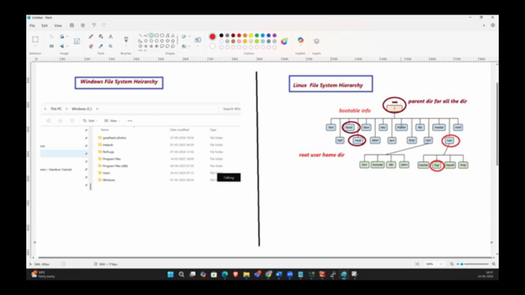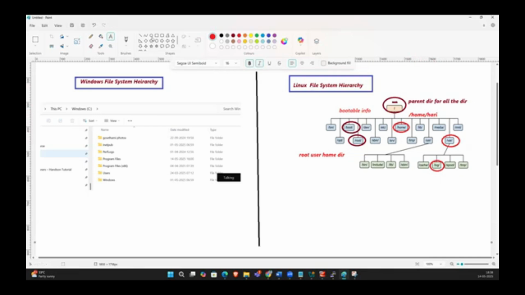Similarly, the normal users' home directories will be created under /home, like /home/Hari, /home/Durga.